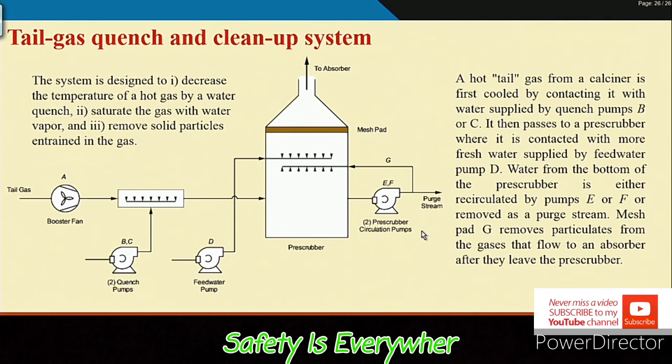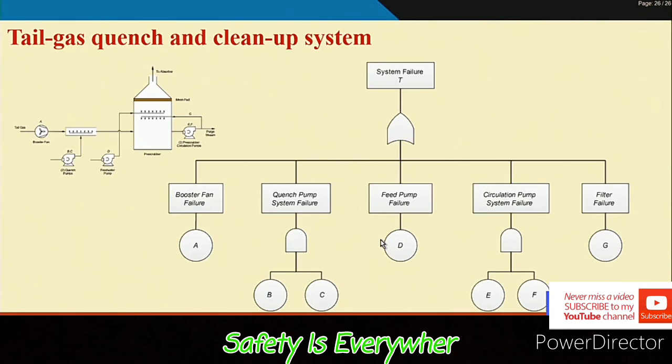Whatever I told verbally, that is what we have written in the fault tree. You just see system failure, this T, booster fan failure, quench pump failure. If both the quench pumps do not work, then quench pump failure, feed pump failure. If both the circulation pumps do not work, then this failure, filter failure, that is mesh pad failure. So, if these things happen, only then the top event will occur.